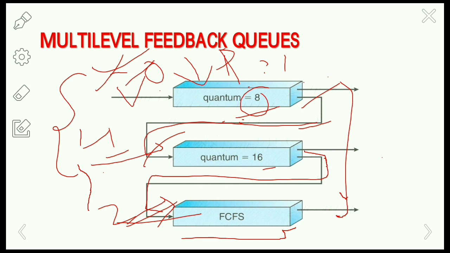So this is about multi-level feedback queues and the multi-level queue scheduling algorithm.